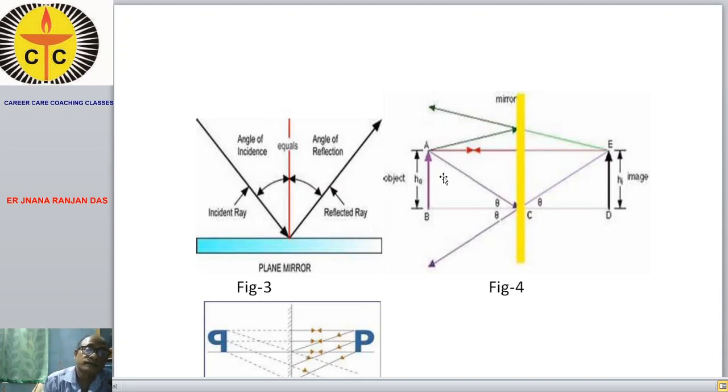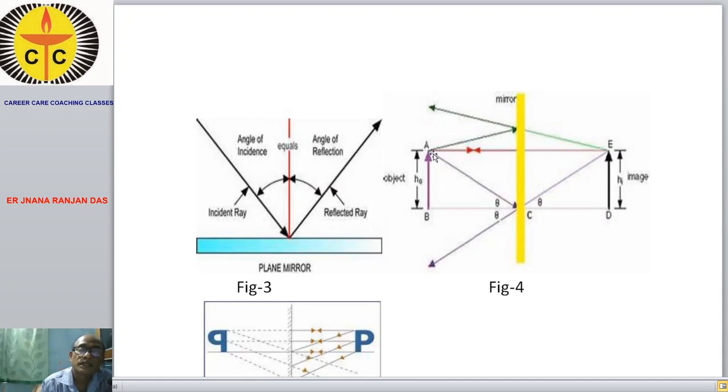Here I will explain how reflection takes place in a plane mirror. For this we take an extended object. Suppose AB is the object kept at some distance before the mirror. From A we consider a ray coming towards the reflecting surface, incident on this point and reflected back in this direction.